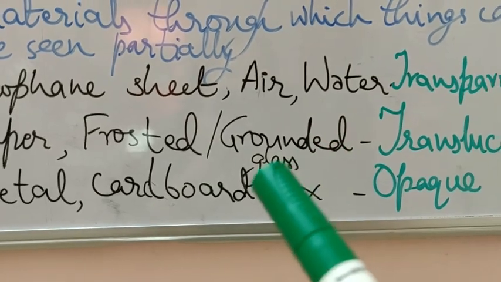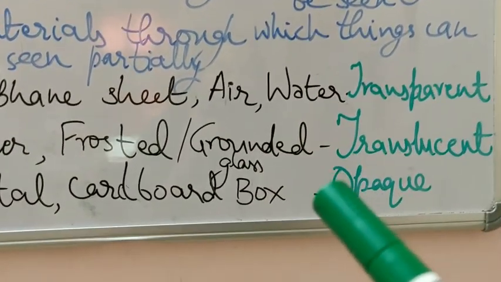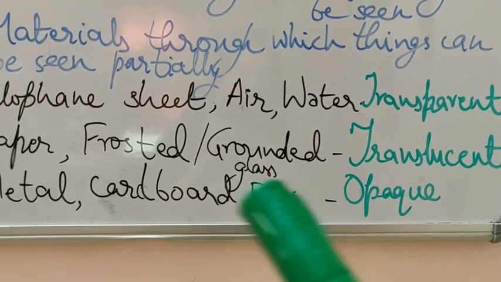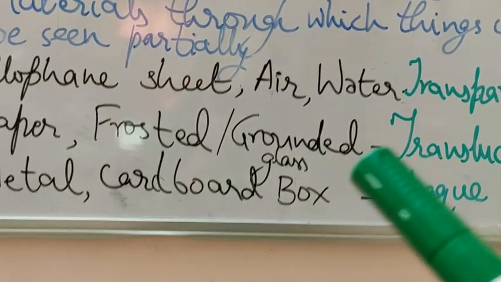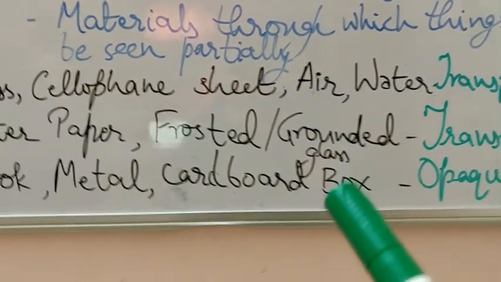Some amount of light is allowed to pass in washrooms because light should be there in any room during the daytime. But the whole thing should not be transparent because in washrooms we do bathing, cleaning and all that. That should not be visible to the person outside. That's why we use frosted or grounded glass.